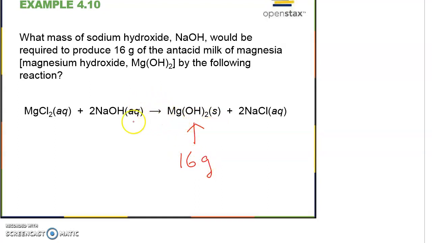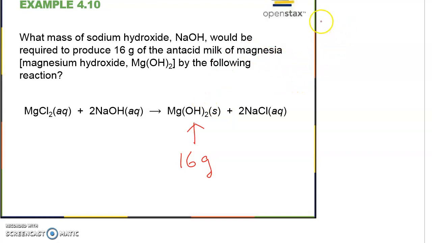Now remember, all the coefficients over here are about the ratio of moles, not grams. So if you have grams, make sure you convert it into moles. So how do we convert it? Well, we need the molecular mass. How do we do that?